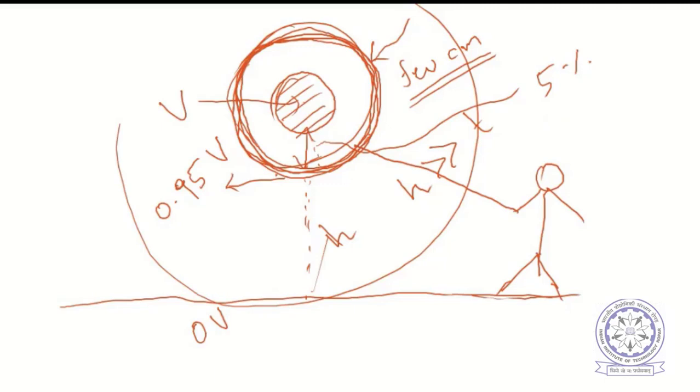He will be electrocuted? No, sir. The outer surface will come to ground potential. Yes, wherever he is touching, there it will be ground potential only. Here, at the touching point, the potential will be V equal to 0.